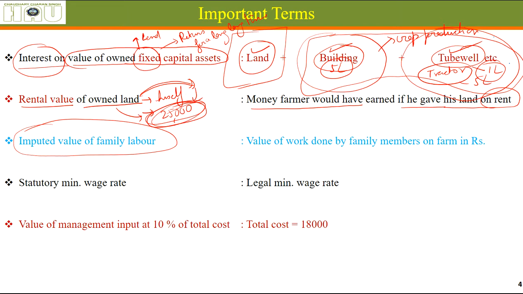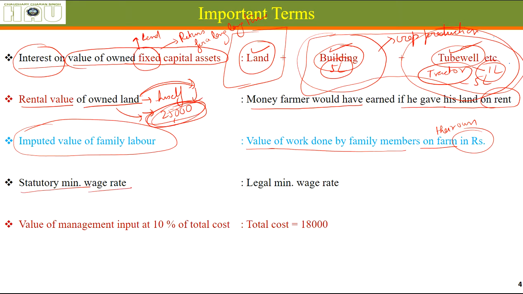Imputed value of family labor. Simply, the family does work on the farm and it has some value. That work has some value even if they don't get paid for it. It is the value of work done by family members on their own farm in terms of rupees. This also needs to be included in the cost of cultivation.